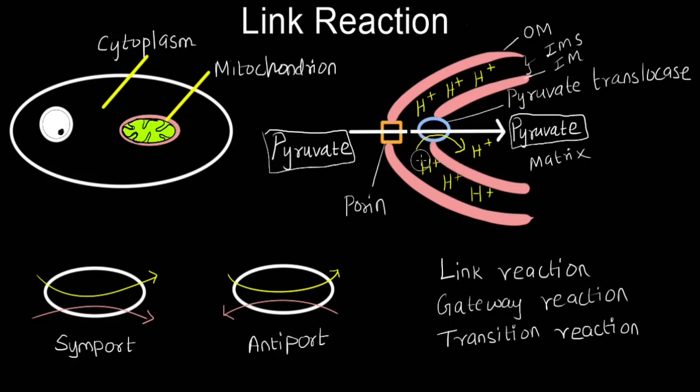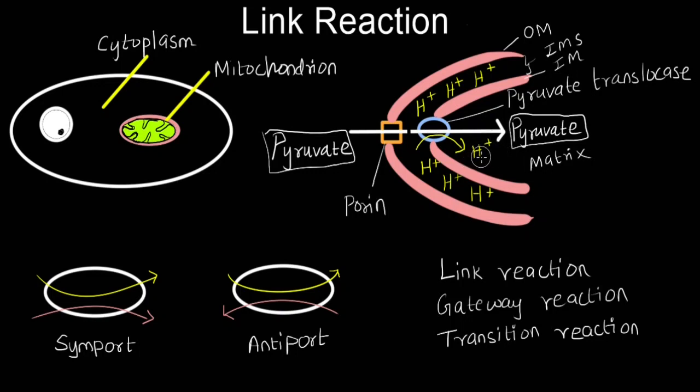So, from the intermembrane space, through a protein known as pyruvate translocase, it is transported into the matrix by co-transport with a proton. When two substances are transported in the same direction through a transmembrane protein, we call it as symport. If the substances are transported in opposite direction, in such case we call it as antiport. So actually pyruvate transport with the proton is a symport because both of them are transported in the same direction